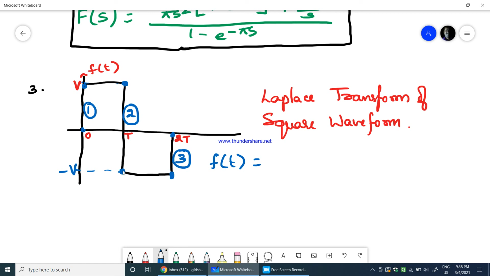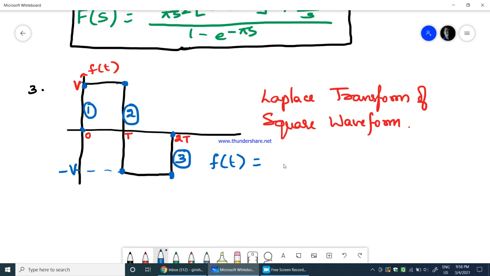Now from here to here you see the variation in the step input, so you go with the second equation, and from here to here it is completely constant, but from here to here you see a different step function. Therefore you get three different step functions in this particular square waveform. So if I try to write f of t, I'll always see the distance for the step.